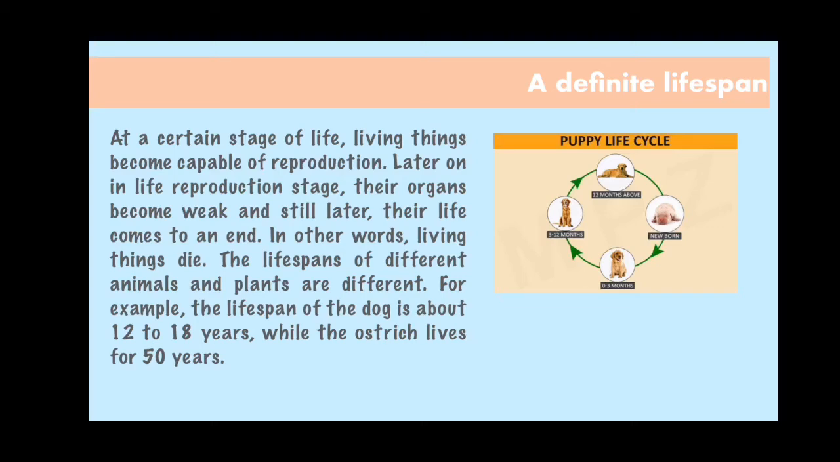On the right hand side of the slide, you can see the example of the puppy life cycle, like how it can be seen when it is newborn, how it can be seen when it is 0 to 3 months, 3 to 12 months and 12 months and above.